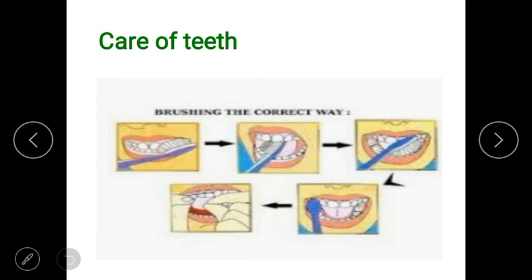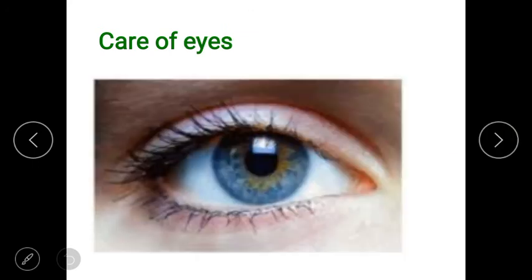Now how can we take care of our eyes? You know children, our eyes are the most delicate of our sense organs. Do you know the names of the sense organs? Eyes, nose, skin, tongue, ears. These are our five sense organs. So the eyes are a very delicate sense organ. We need to protect them from dust and infection.